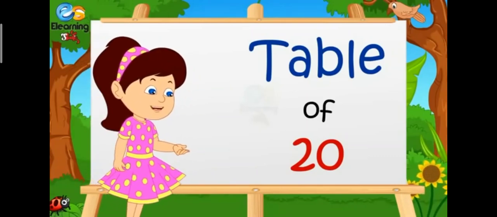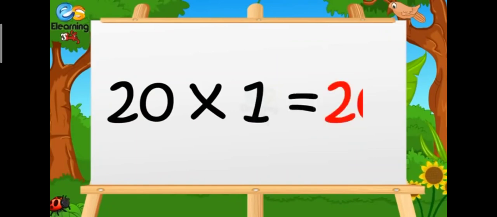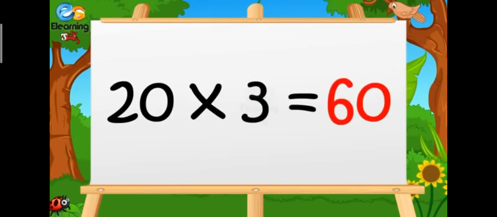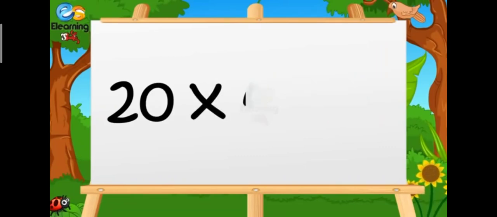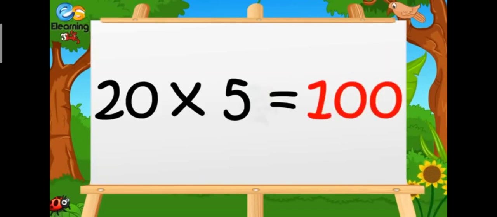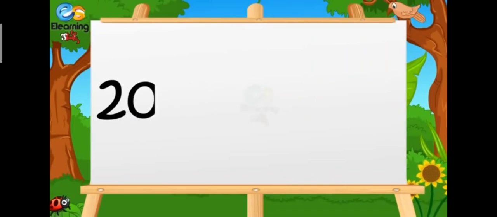Table of 20. 20 ones are 20. 20 twos are 40. 20 threes are 60. 20 fours are 80. 20 fives are 100.